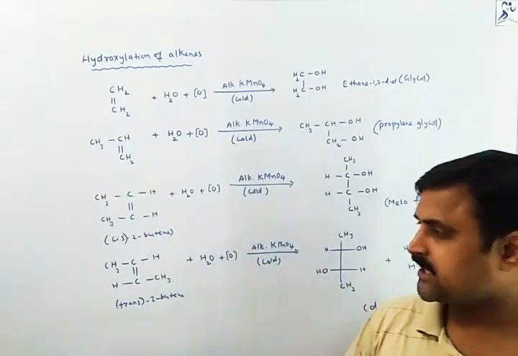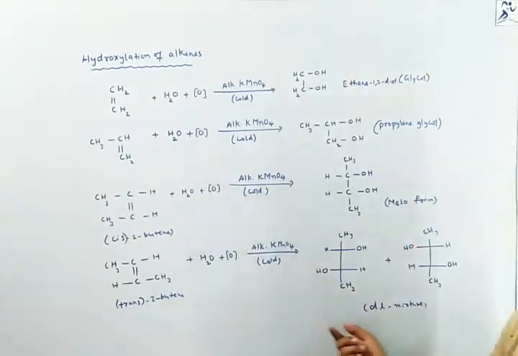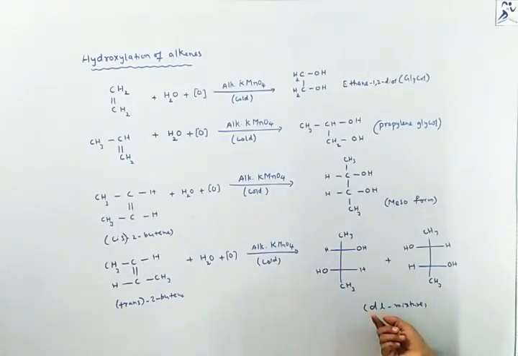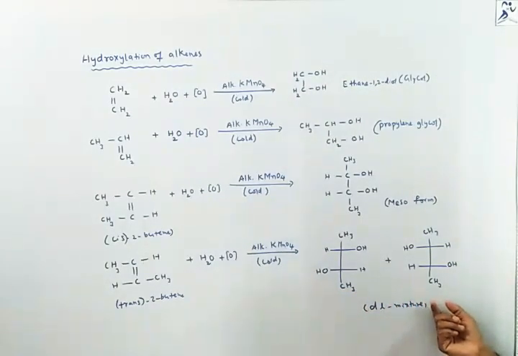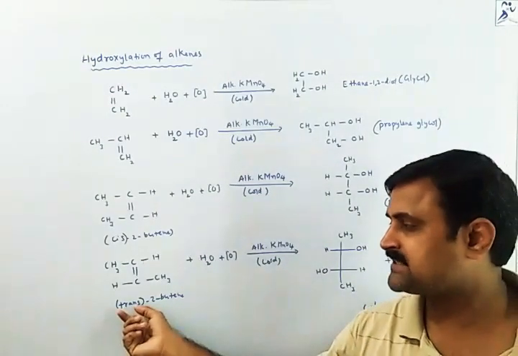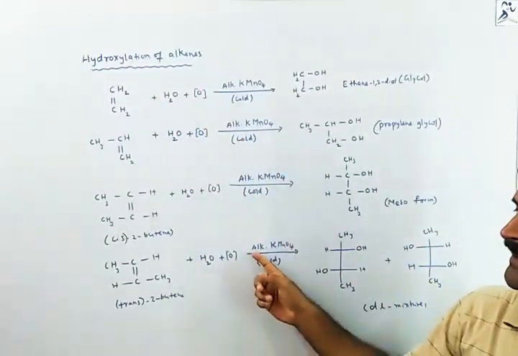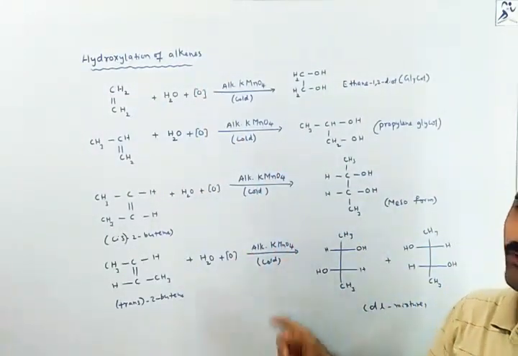But when it comes to trans-2-butene, the result is of a different kind. The result is nothing but a DL mixture, this is dextro, this is levo. So dextrorotatory and levorotatory, two isomers will be formed when we consider trans-2-butene for this hydroxylation of alkenes in the presence of alkaline KMnO4.